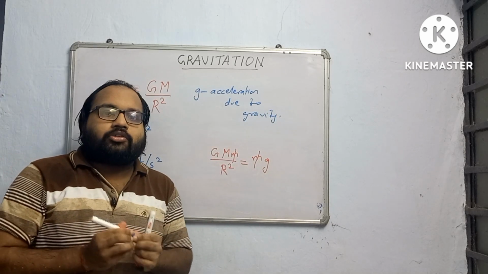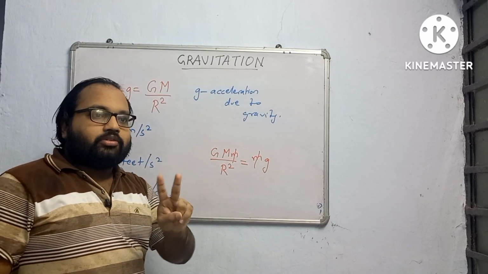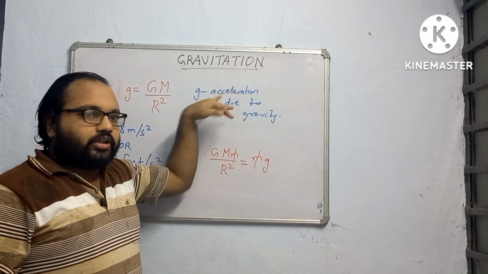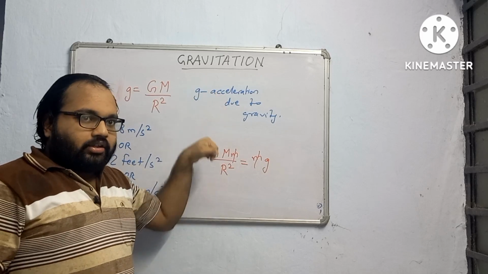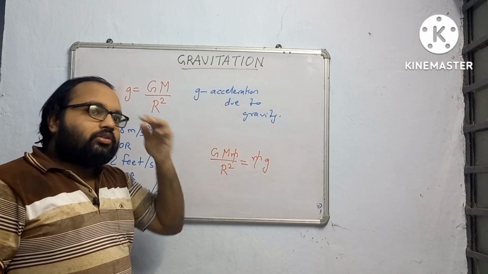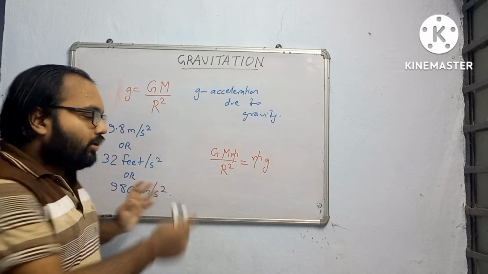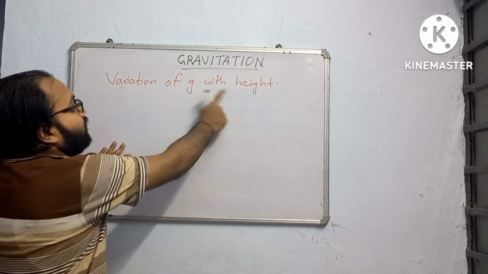Now we will move to the next topic, that value of g, that is acceleration due to gravity, varies with two things. If we are increasing the height from the surface of the earth, then it changes, and if we are going inside the earth, that means the distance is below the earth crust, then also the value of g decreases. And what is the relation between that? Let us move to that. The next topic is variation of g with height.